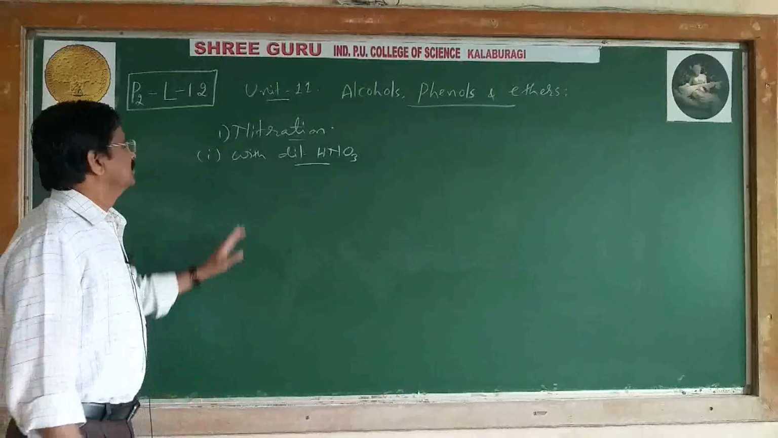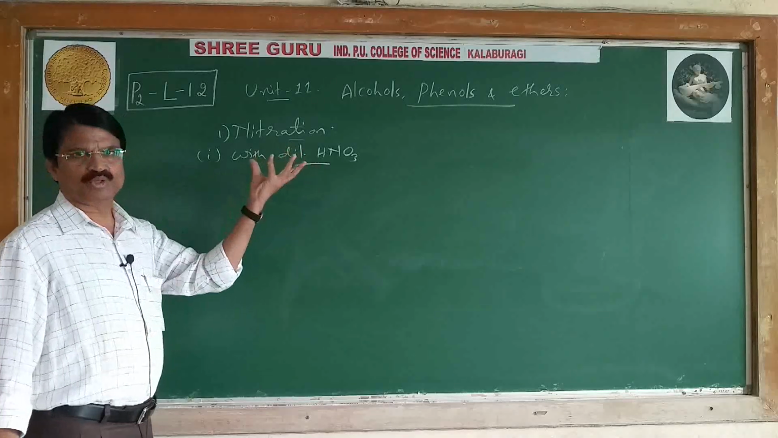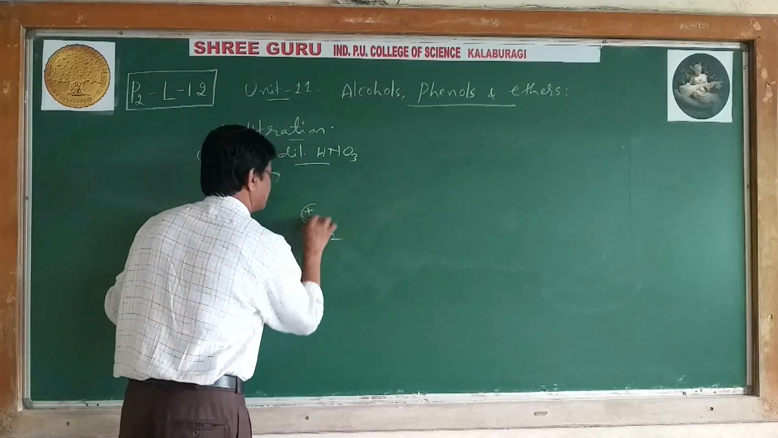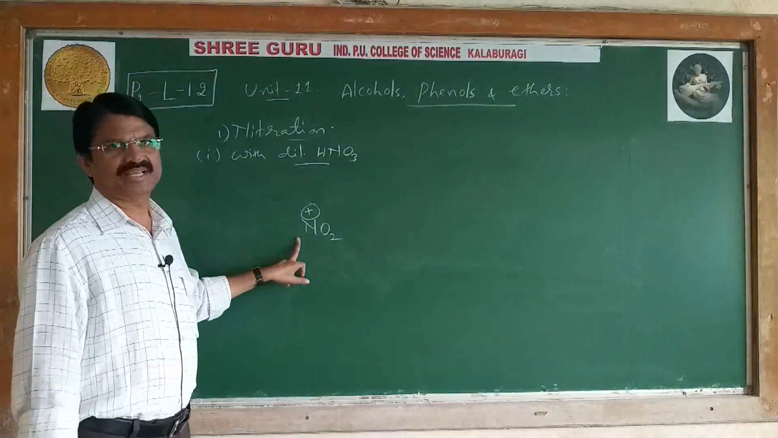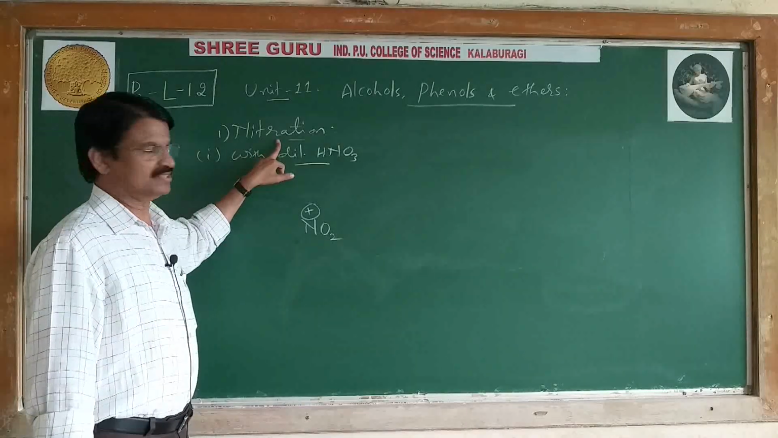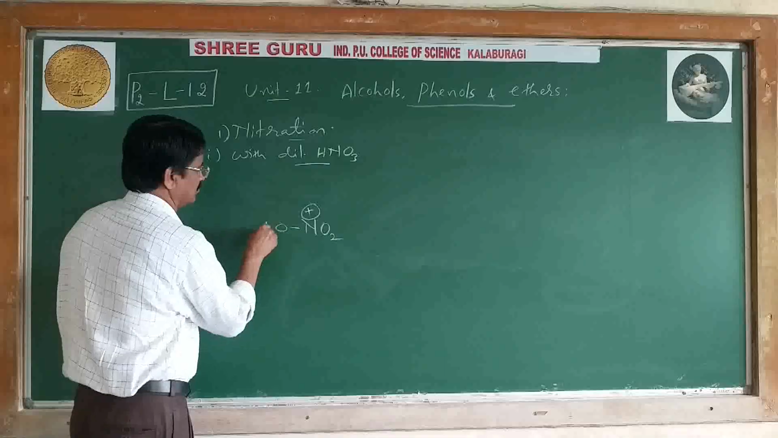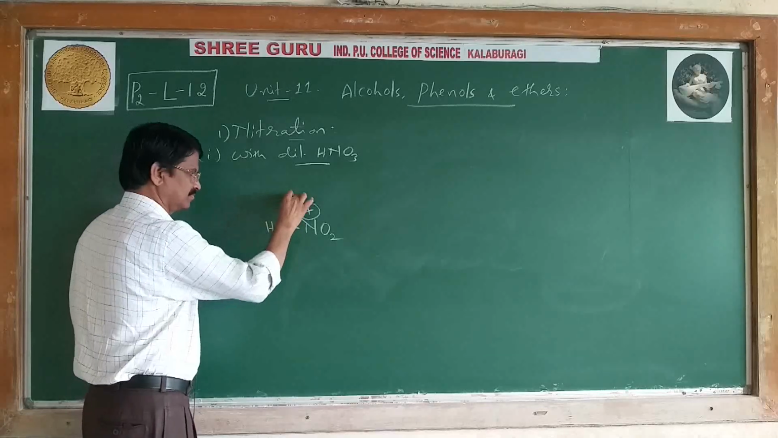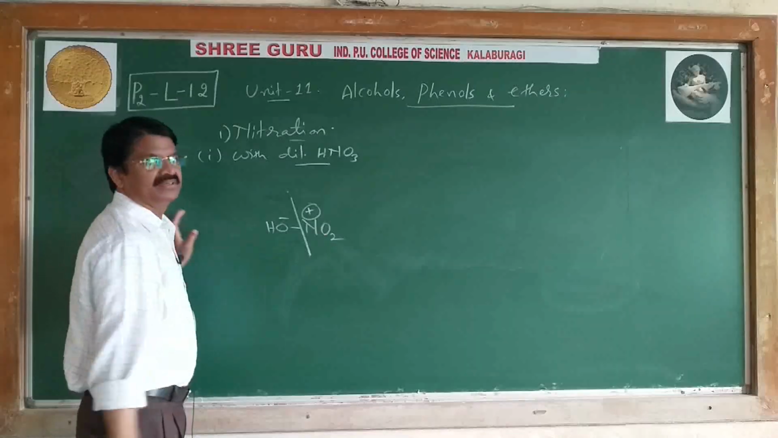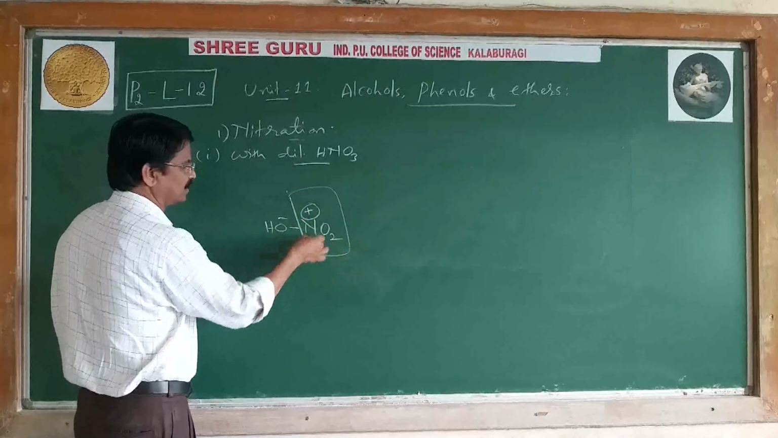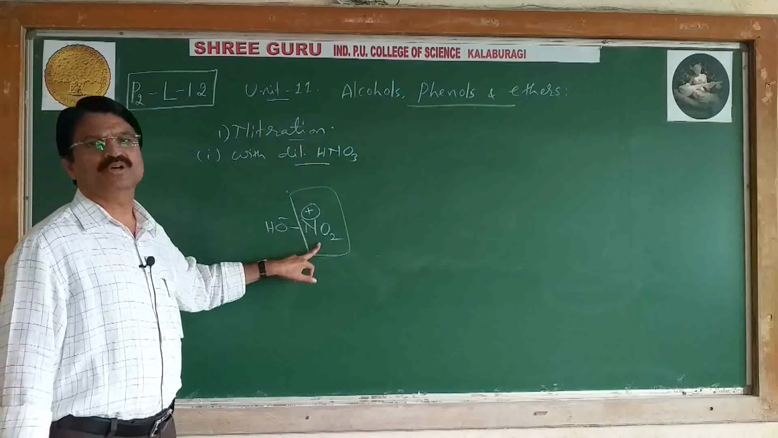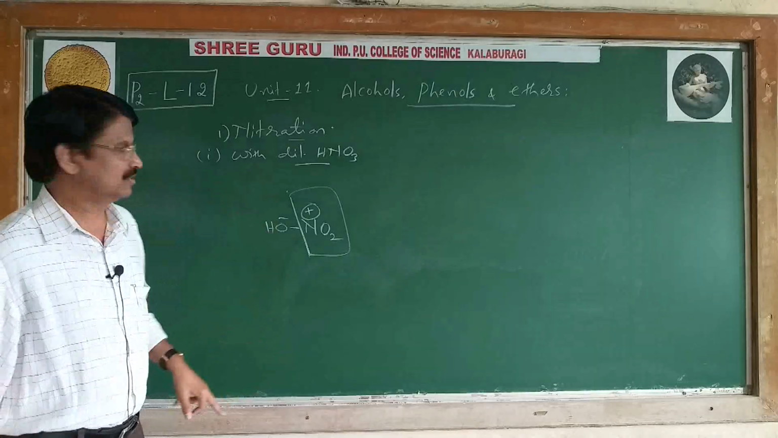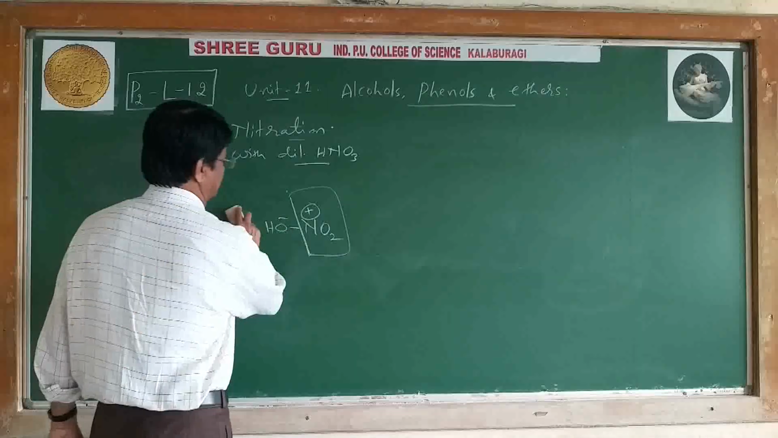Now dilute HNO3 can produce NO2 plus, the electrophile. NO2 plus is the electrophile in nitration. Nitric acid, HNO3, can form the nitronium ion. The nitronium ion is the electrophile in case of nitration. See how it can attack on the benzene ring.